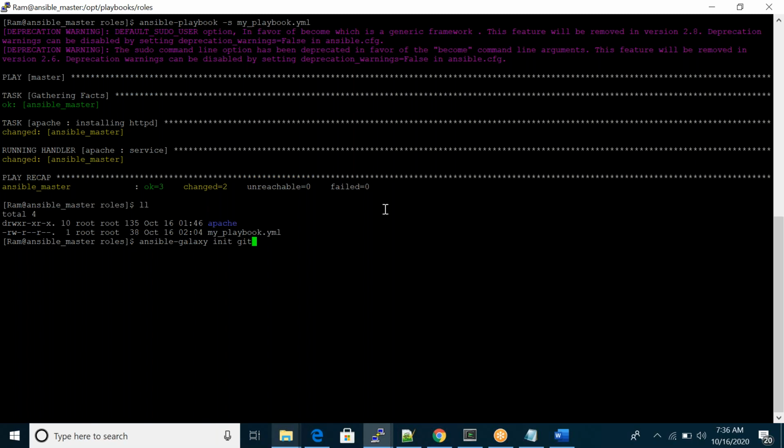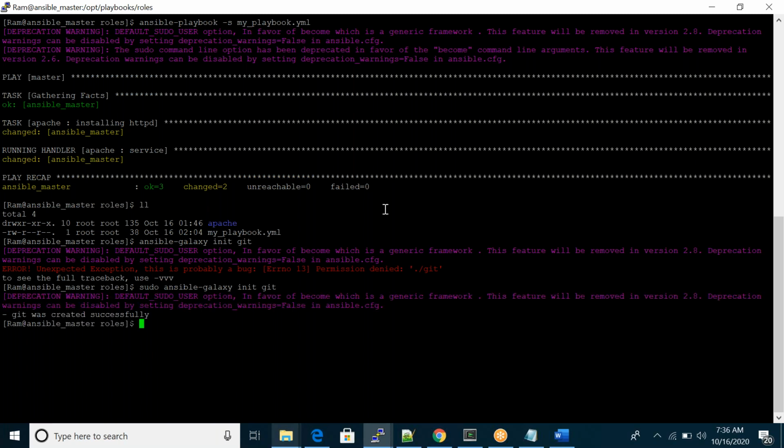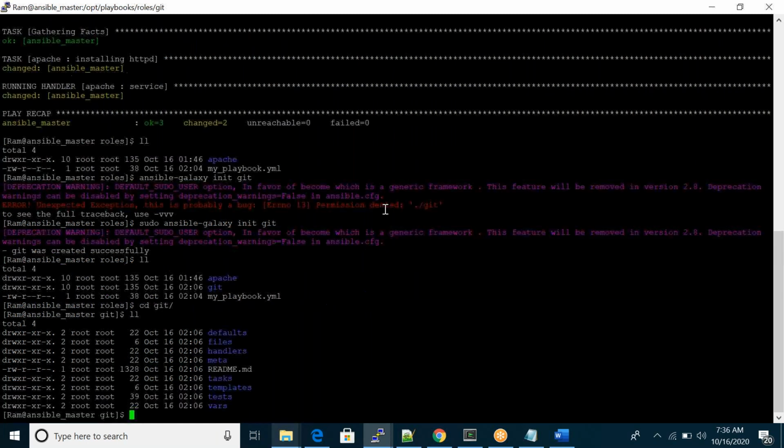You can install whatever you require. So git. Done. In git also, you can see everything is the same.